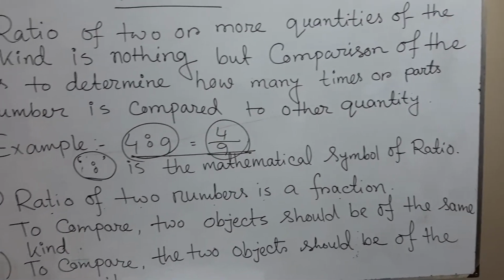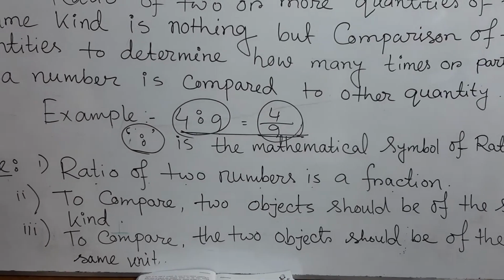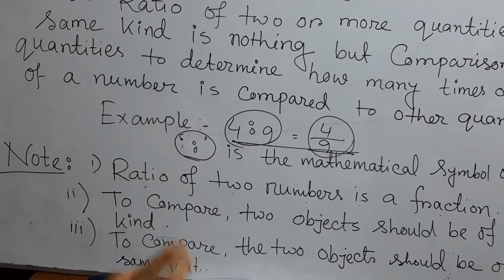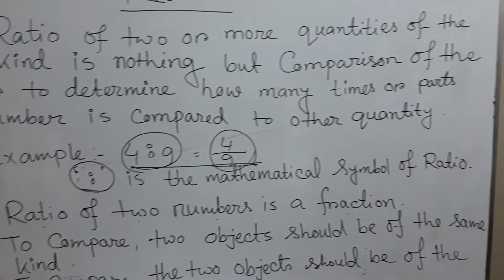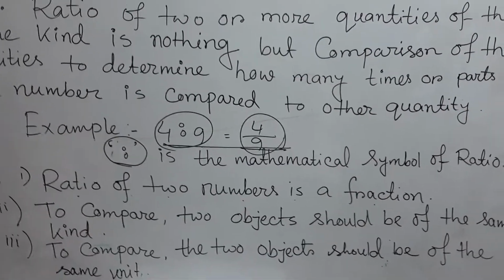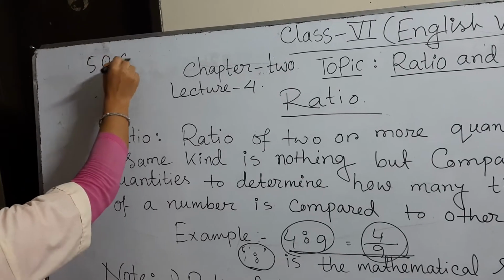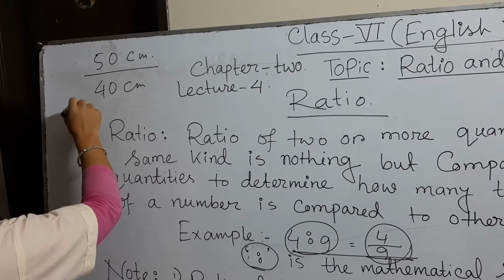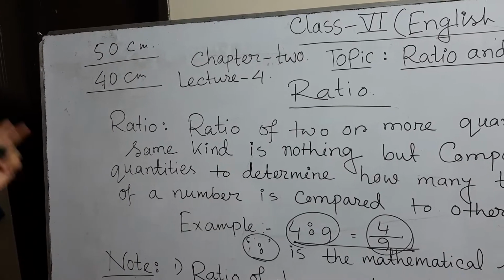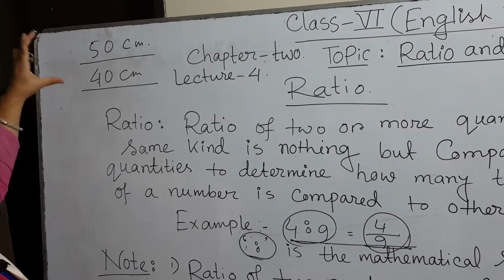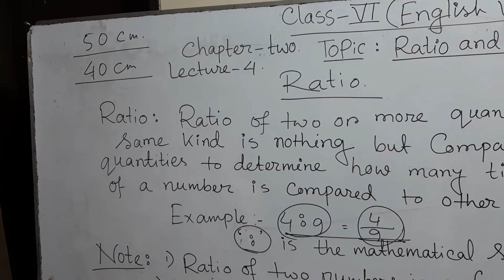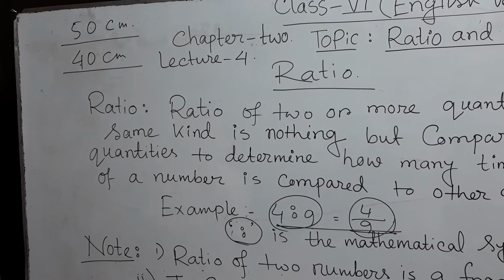I am giving one example: suppose a height of 50 centimeters and a height of 40 centimeters. Both are the same kind. To make a ratio, the two or more quantities should be of the same kind.